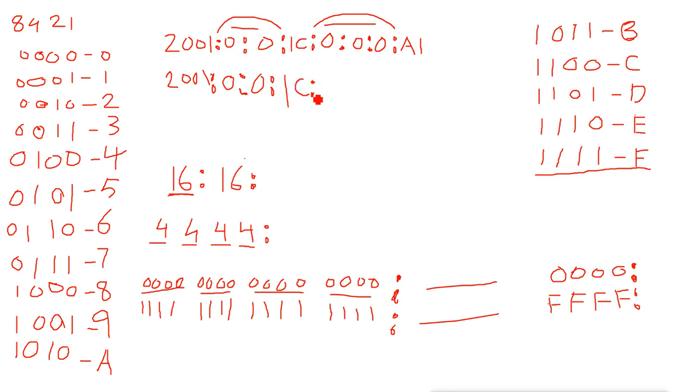Now here I use 2 colons for these 3 consecutive zeros, and then I will give A1. So I use the double colon for this one, not for the other.